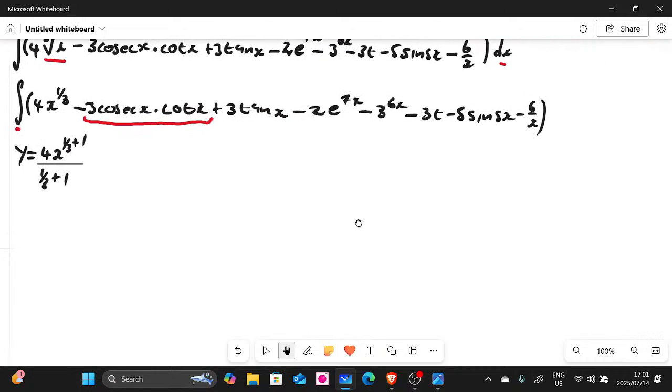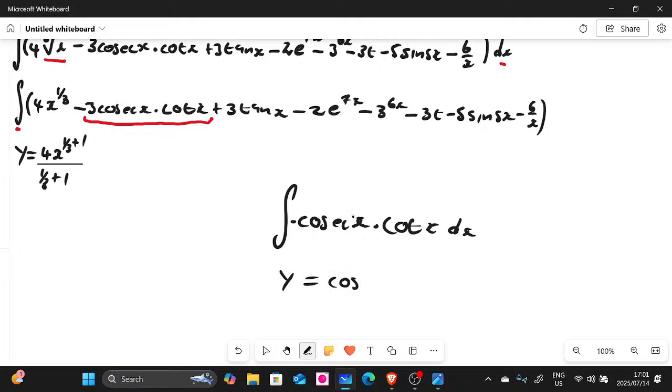All right. So it means now it is like this. When you integrate them, remember the one that I highlighted with the red line. We know that the integral of cosec x multiplied by cot x dx, from the table there, guys, if it's negative, should be giving you positive cosec x.